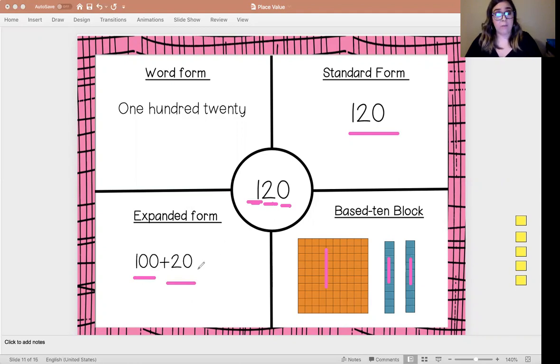No 1, so I have nothing there. So 100 plus 20, 120. That's my number sentence, expanded form. And then my word form. I spelled it out, 120.